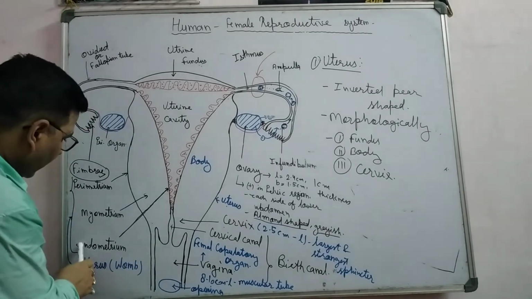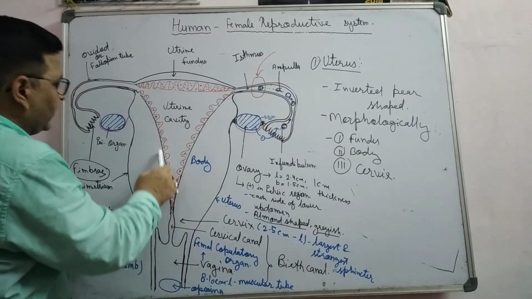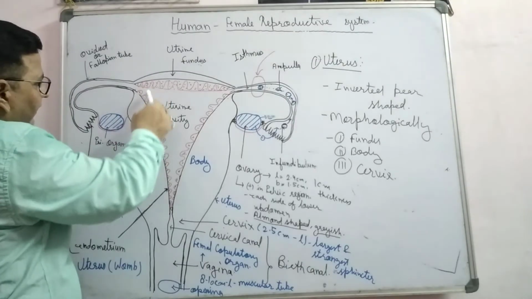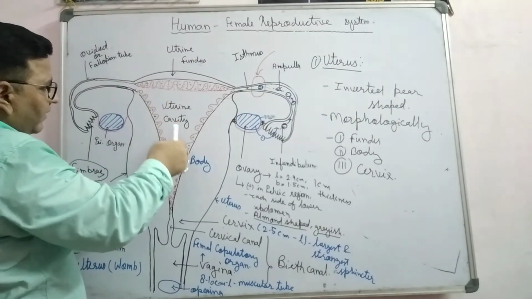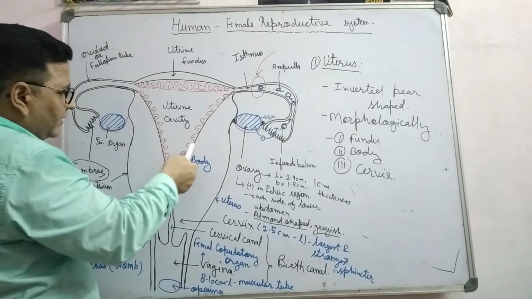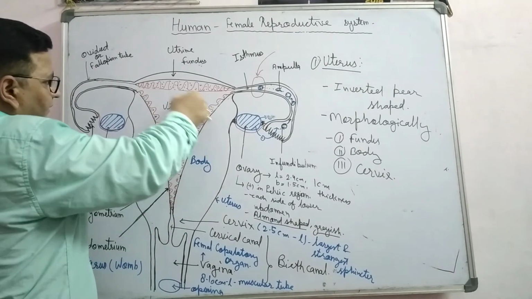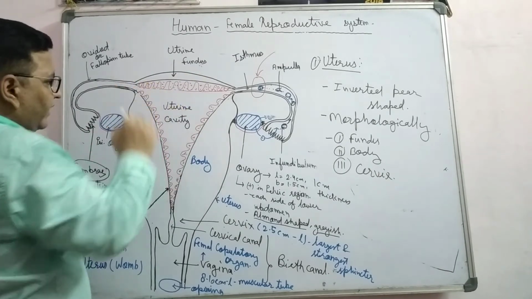In the same way, the endometrium is the innermost layer of the uterus wall. The endometrium becomes spongy and forms a cushion-like structure toward the uterine cavity. The cavity in the uterus is known as the uterine cavity.